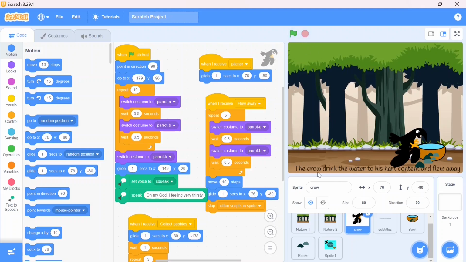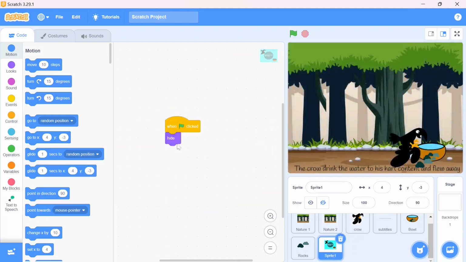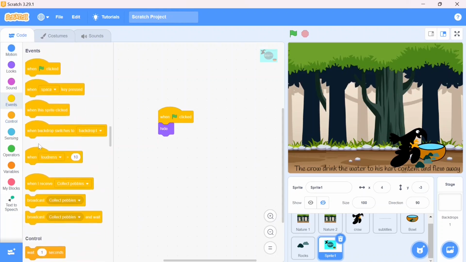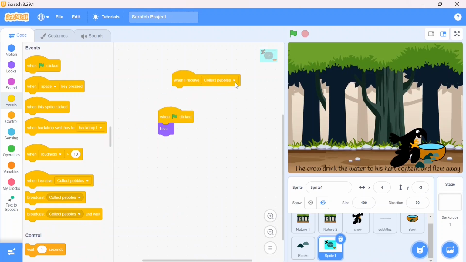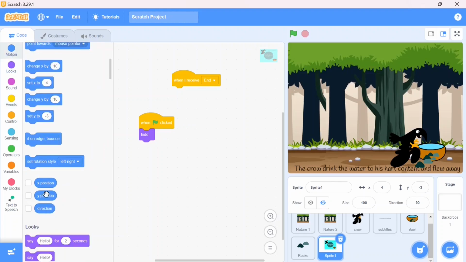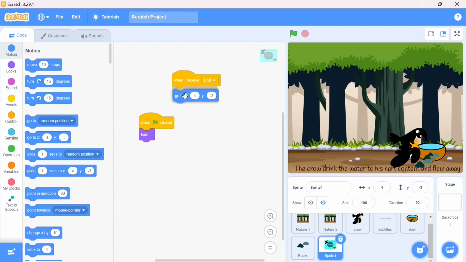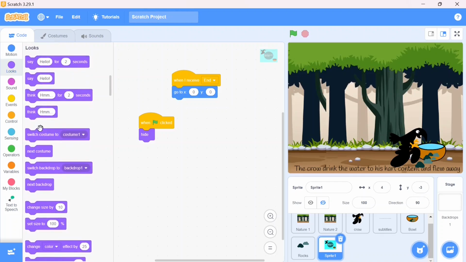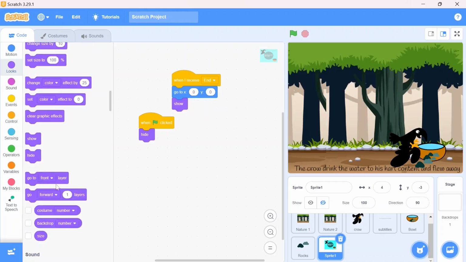Okay, we need to do some little changes. First I'm going to choose this sprite, and here I do the little coding. When my last dialogue comes, everything is going to be hidden behind it. For that I'm using the event block. When I receive, then position should be centralized. For that x and y value should be 0. Look, it should show, and here it goes to front. Okay, this one is done.